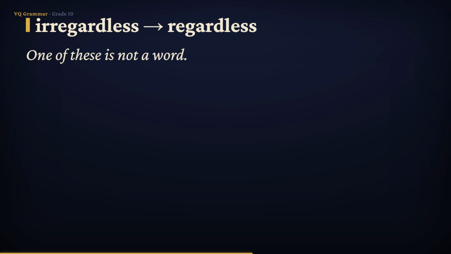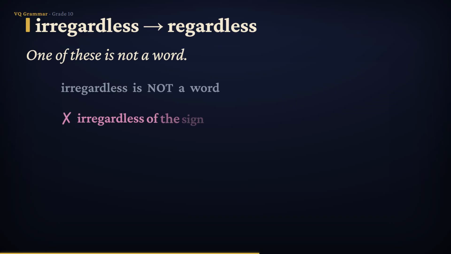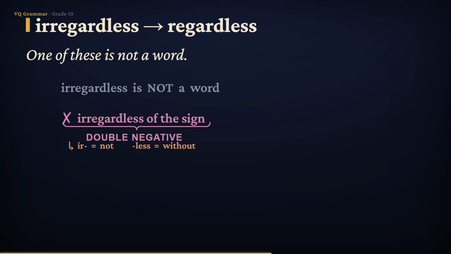And now my favorite item on this whole list, because it is the one entry here that simply does not exist. Irregardless. You have heard people say it. Maybe you have said it yourself. But look at what the thing is actually built out of. The prefix ir means not. The suffix less means without. So irregardless literally says not without regard. Two negatives stacked on top of each other, canceling out and leaving you with the exact opposite of what you meant to say. It is a double negative wearing a fancy coat.